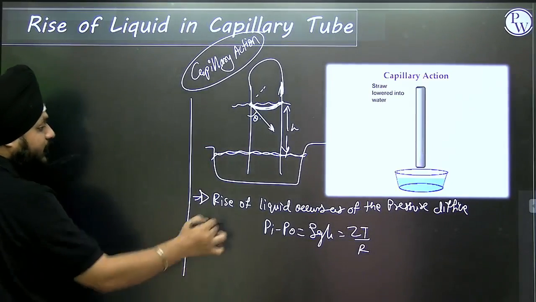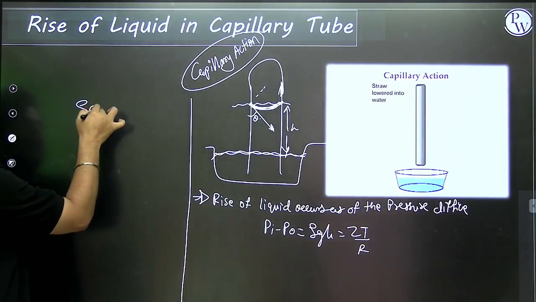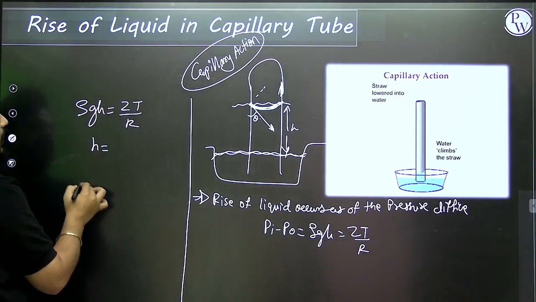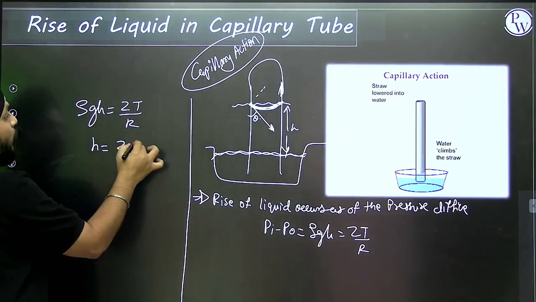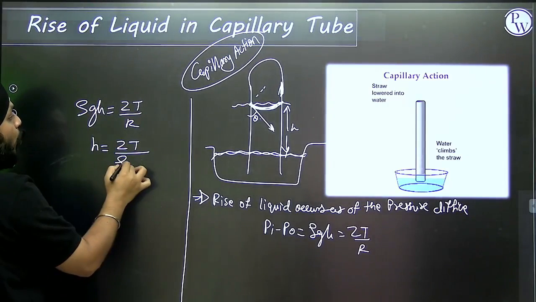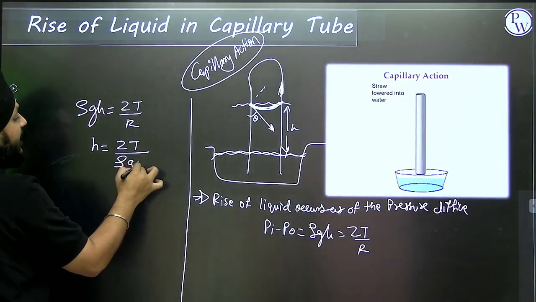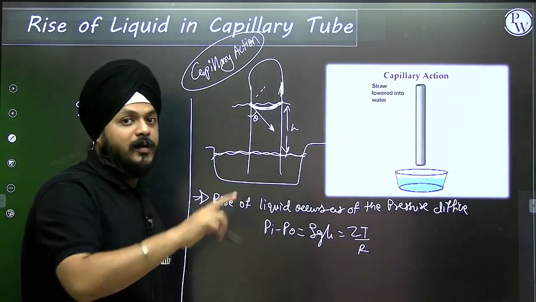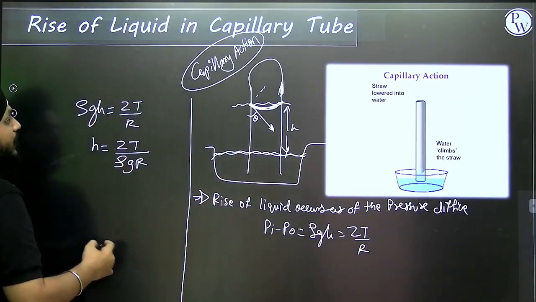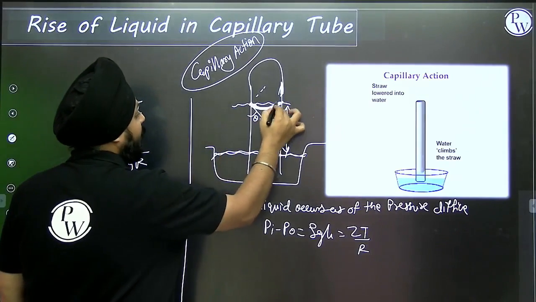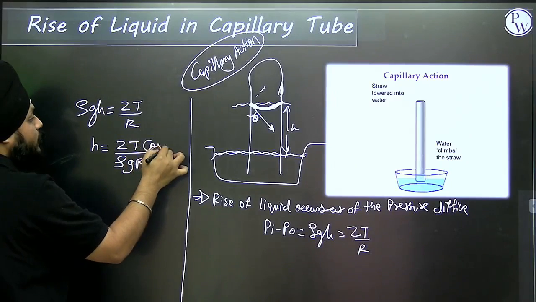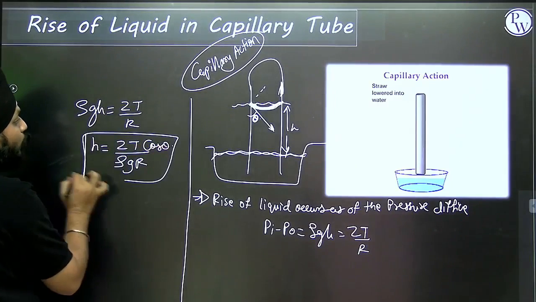Comparing these two equations, I'm getting rho g h equivalent to 2t by r, where the height of the liquid in the capillary tube is 2t by rho g r. If meniscus is not formed, then we are having this equation. If we are having the respective meniscus with an angle, then we are having 2t cos theta by rho g r.